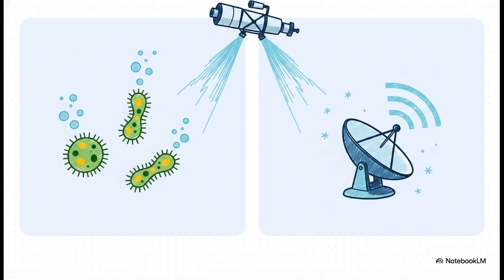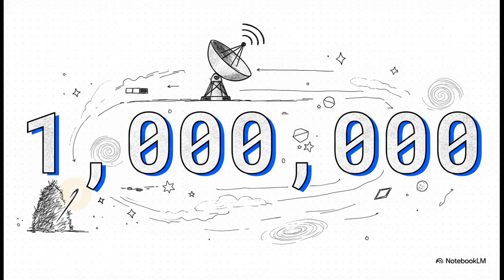Using incredible tools like the James Webb Space Telescope, we're actively hunting for two very distinct targets in the atmospheres of distant exoplanets. On one hand, we have biosignatures. These are gases like oxygen or methane produced by simple biological life. And on the other hand, we have technosignatures, which would be artificial chemicals or radio waves produced by advanced industrial civilizations. To find these unbelievably rare technosignatures, we are pulling in a staggering amount of data.